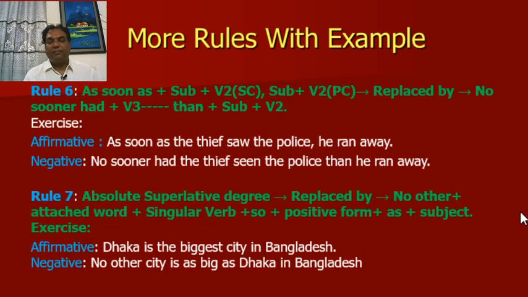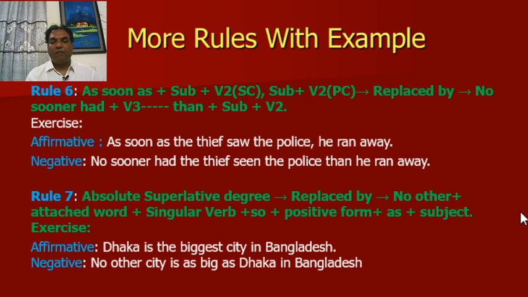Rule number 6. As soon as plus subject plus V2 in subordinate clause. Here V2 means second form of the verb. Subject plus V2 in the principal clause. This type of sentence is replaced by no sooner had plus V3. V3 means past participle form of the verb. Then plus subject plus V2.